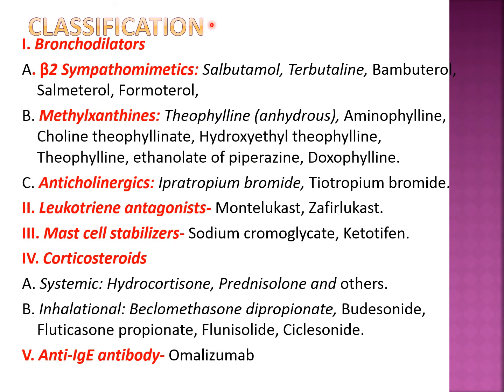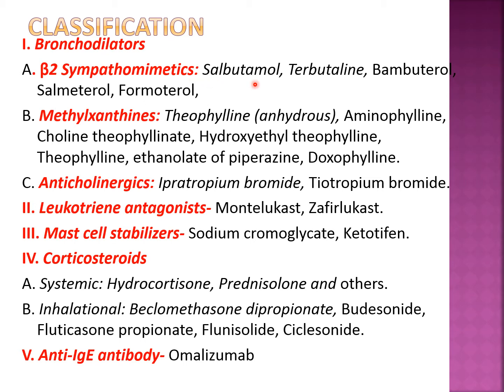Now coming to the classification. We have seen the group names; now we will see the individual drugs. First is bronchodilators. As I told you, there are 3 types of bronchodilator. First is beta 2 sympathomimetics or beta 2 agonistic drugs, which stimulate the beta 2 receptor, or which stimulate the sympathetic system.